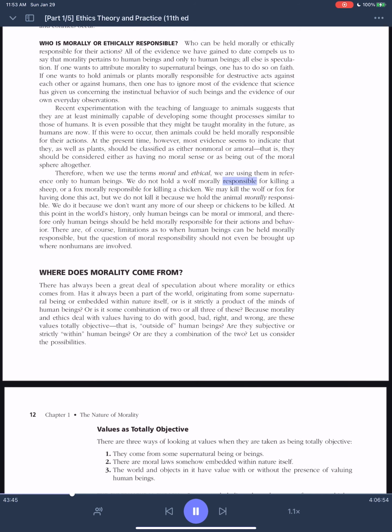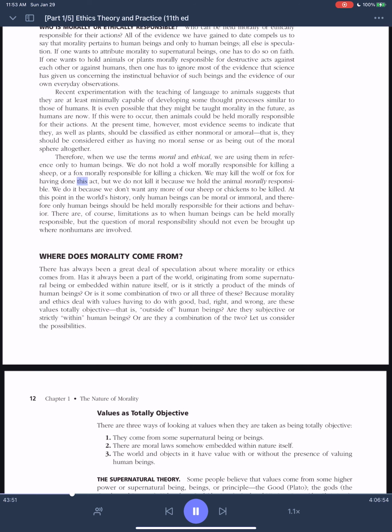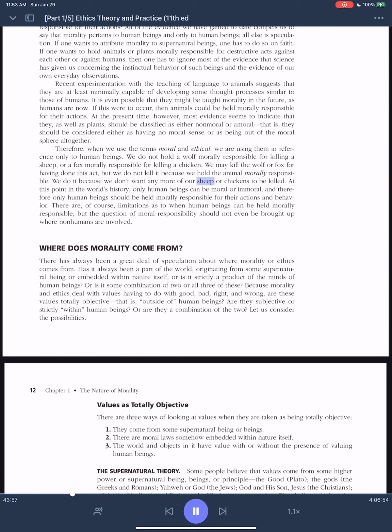We do not hold a wolf morally responsible for killing a sheep, or a fox morally responsible for killing a chicken. We may kill the wolf or fox for having done this act, but we do not kill it because we hold the animal morally responsible. We do it because we don't want any more of our sheep or chickens to be killed.